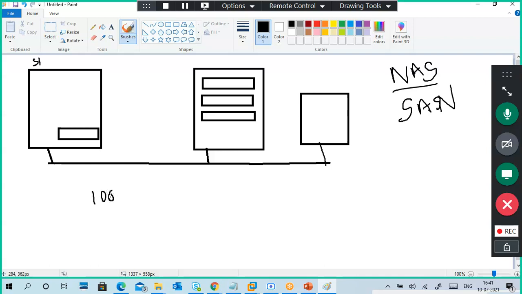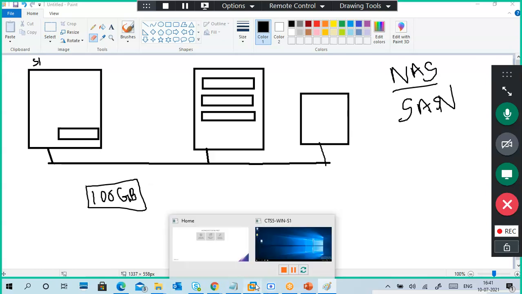What I want to do is, the server wants a 100 GB hard disk. I cannot connect a 100 GB hard disk directly. Of course, if I am able to connect, okay, that is a different point. But my point is, I want 100 GB of disk space, like a disk only.